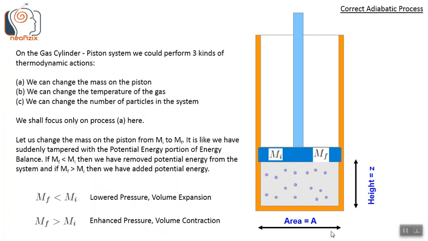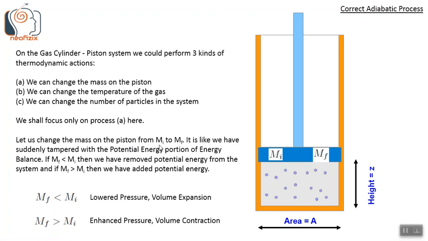On the gas cylinder piston system, we could perform three kinds of thermodynamic actions. A, we can change the mass on the piston. B, we can change the temperature of the gas. C, we can change the number of particles in the system. In this presentation, we shall focus only on process A, because that is the adiabatic process.